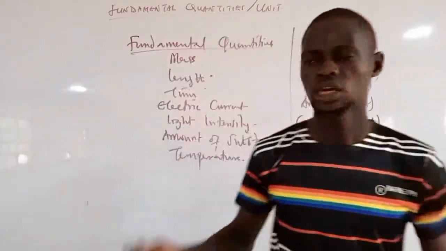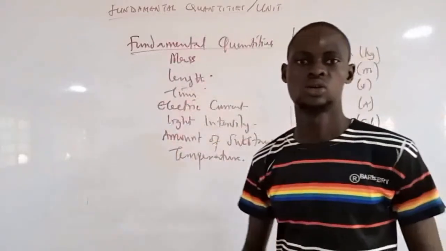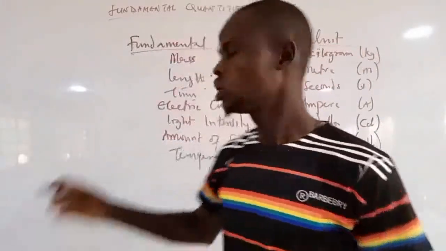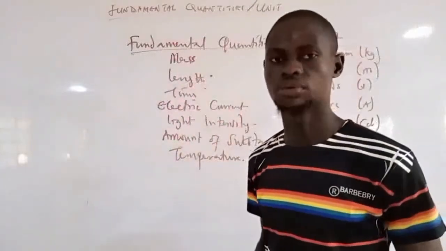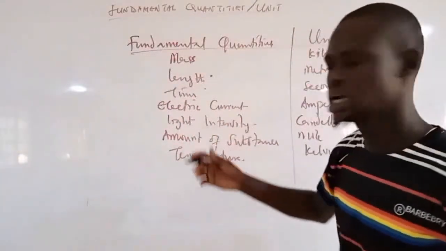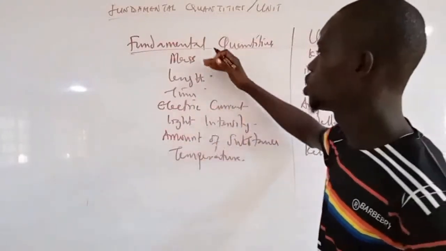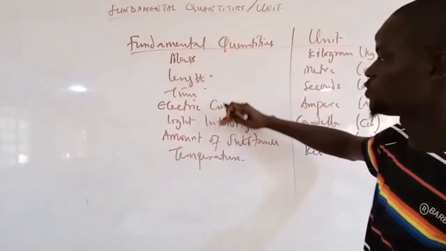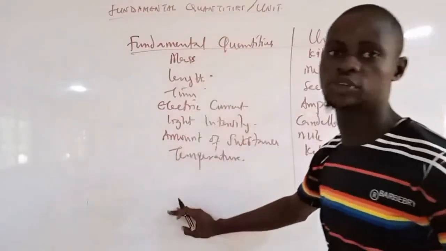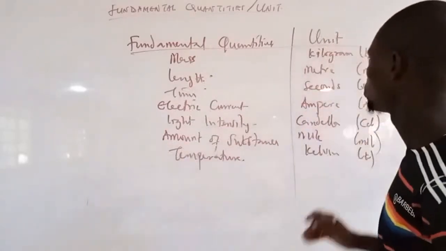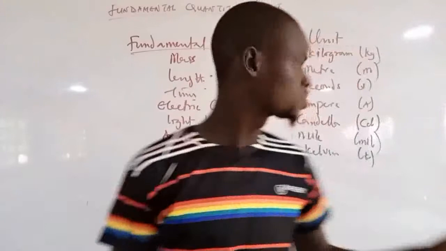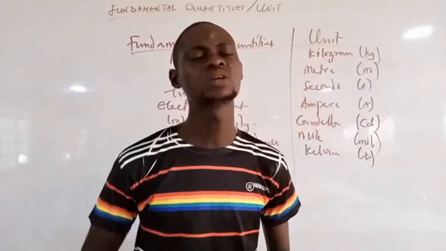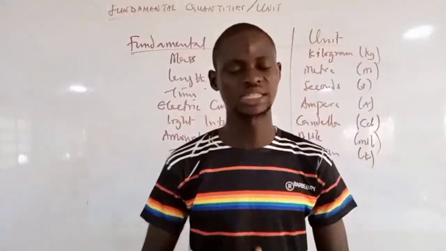Now, each of these fundamental quantities will be tested in JAM. That is, your knowledge will be tested on each of these fundamental quantities in JAM. You need to understand that we have just 7 of them: 1, 2, 3, 4, 5, 6, 7. These are the fundamental quantities. And we also have the 7 units, which are also known as fundamental units: kilogram, meter, seconds, ampere, and candela. That is the first thing that your knowledge will be tested on in JAM.